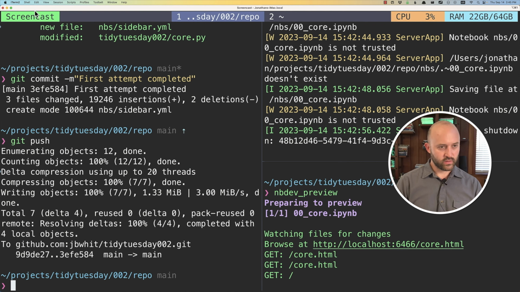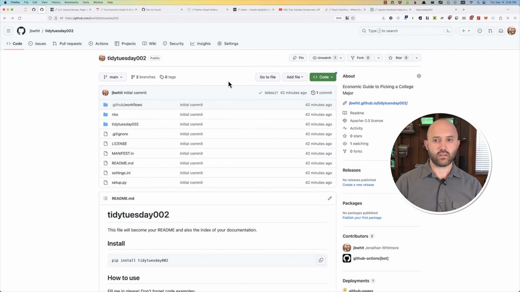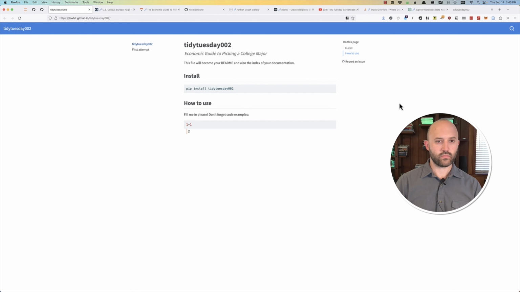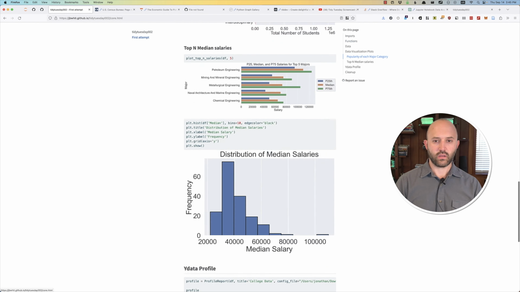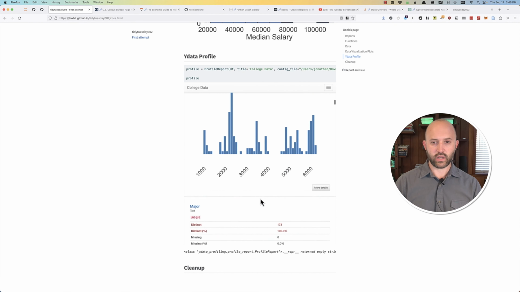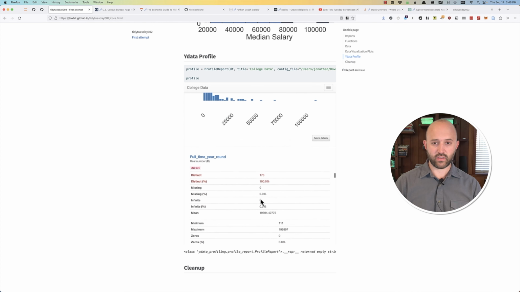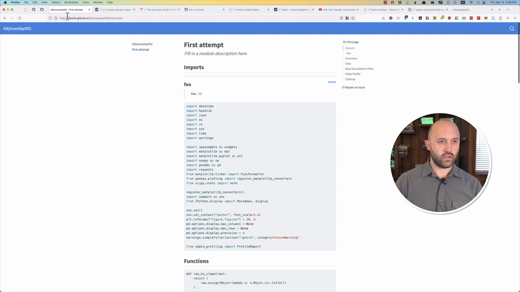Let's see what we got here. So this has been pushed, and let's see here. And here we go. See, this is actually live, including the YData profile of all these things here. So this is a live website that I'll post a link to in the description. And as I do more attempts to this, or as I clean up the data a little bit more, use ChatGPT to do some more things, I'll add some more.